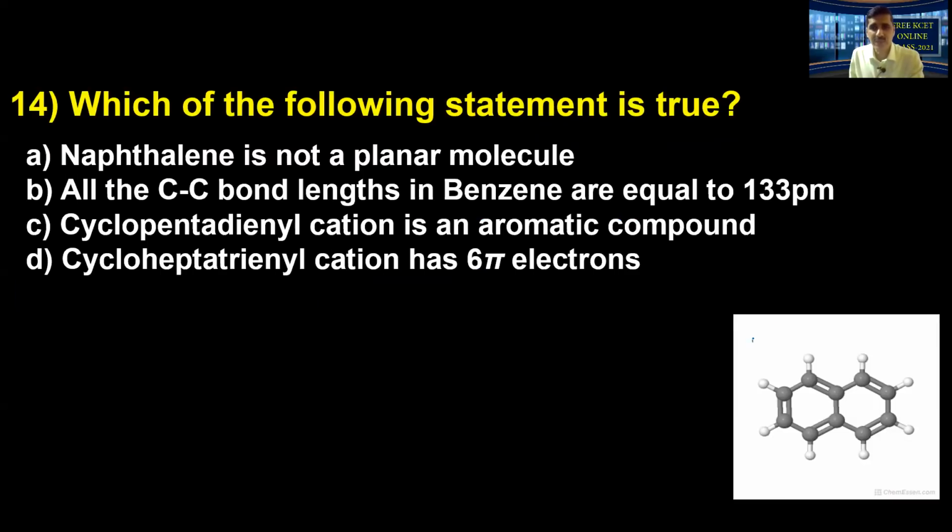So therefore definitely the naphthalene is planar and it satisfies the Huckel's rule also, 4n plus 2 pi electrons. So therefore first option is not true. Second one, the benzene, all carbon bond lengths are same.